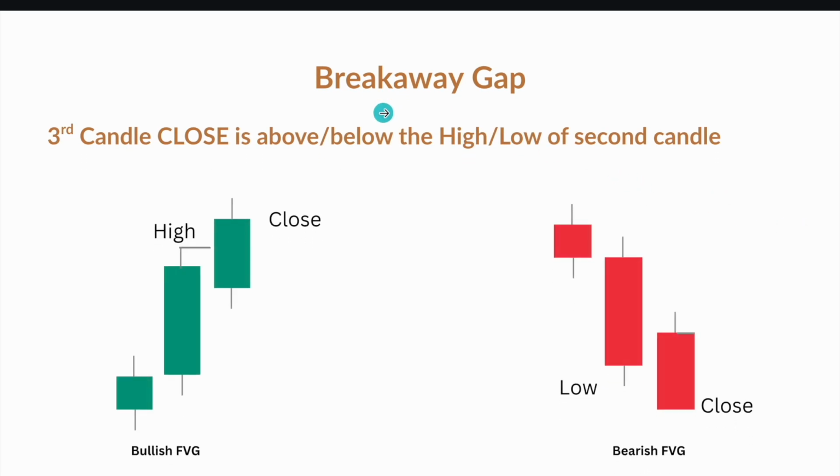Let's see what a breakaway fair value gap is. In this case, the third candle is also an expansion candle. Expansion candle means the third candle's close is above the second candle's, the expansion candle's, high. So it creates a breakaway gap. Similarly, for the bearish case, we have a third candle whose close is below the expansion candle's low. So this closing is below this expansion candle's low, so it is called a breakaway gap.